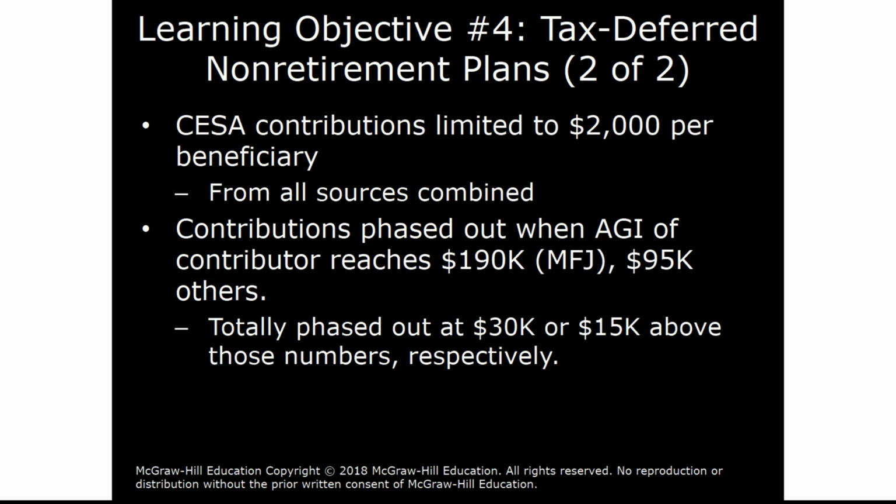Here the contributions are phased out when AGI of the contributor reaches $190,000 married filing joint or $95,000 for others. Again, the phase-out ranges are $30,000 for married filing joint and $15,000 for all others. So again, going back to our example of married filing joint, when the taxpayers have AGI of $120,000, then the contributions are completely phased out.